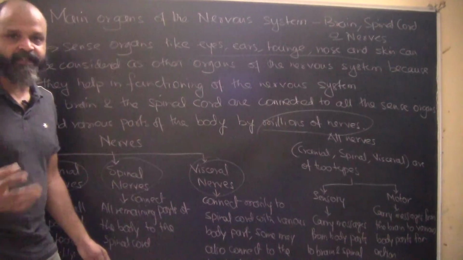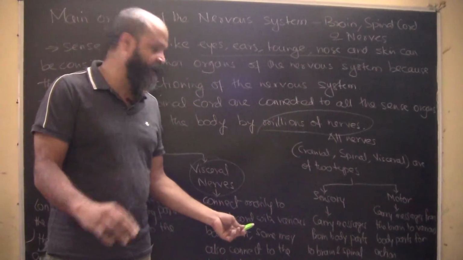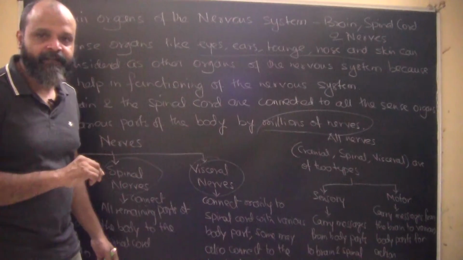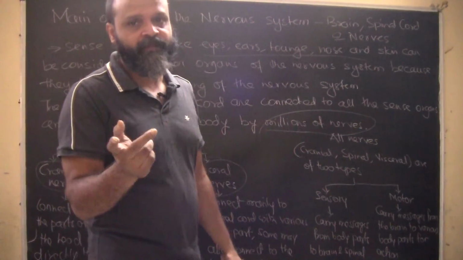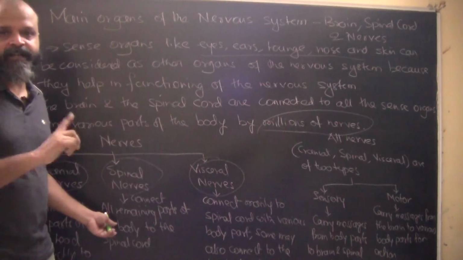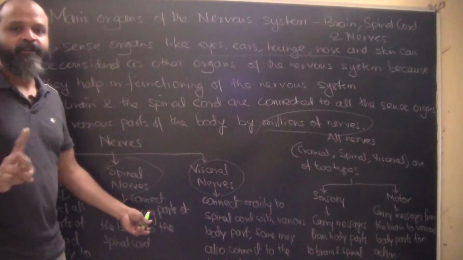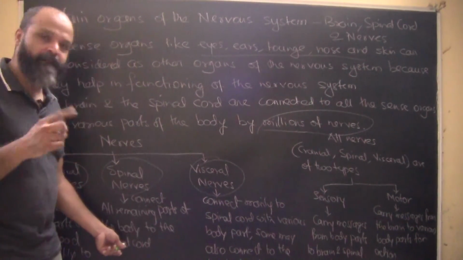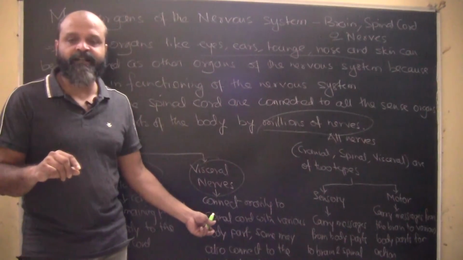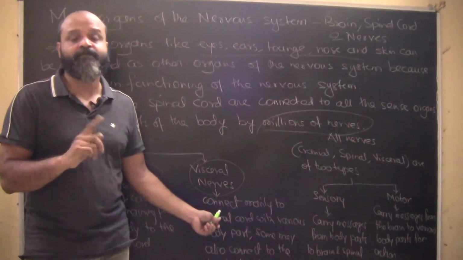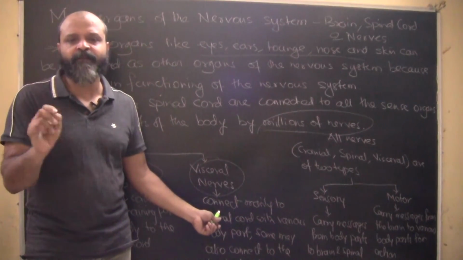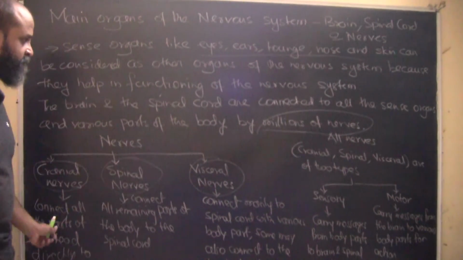We will study their functions and how they connect, but mostly they connect to the spinal cord, and a very few of them also connect to the brain. So cranial nerves connect directly to the brain, spinal nerves connect to the spinal cord, and visceral nerves connect the body organs mostly to the spinal cord.